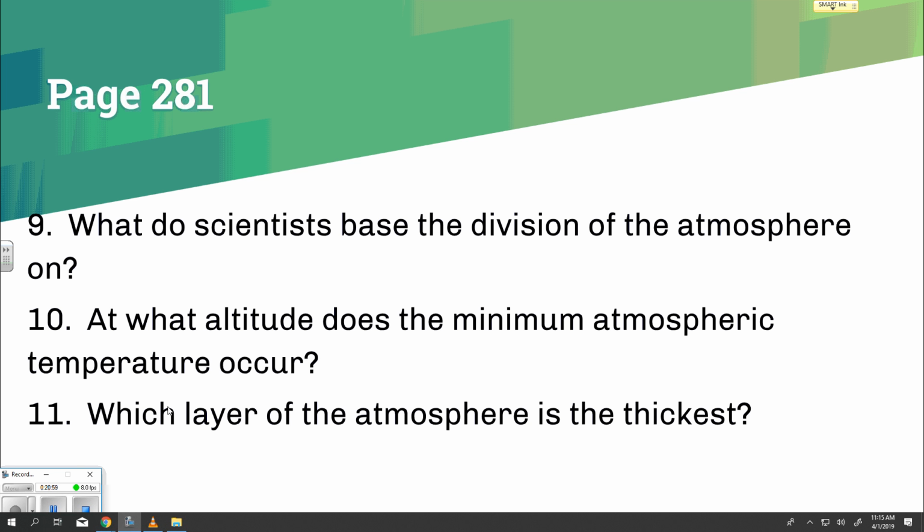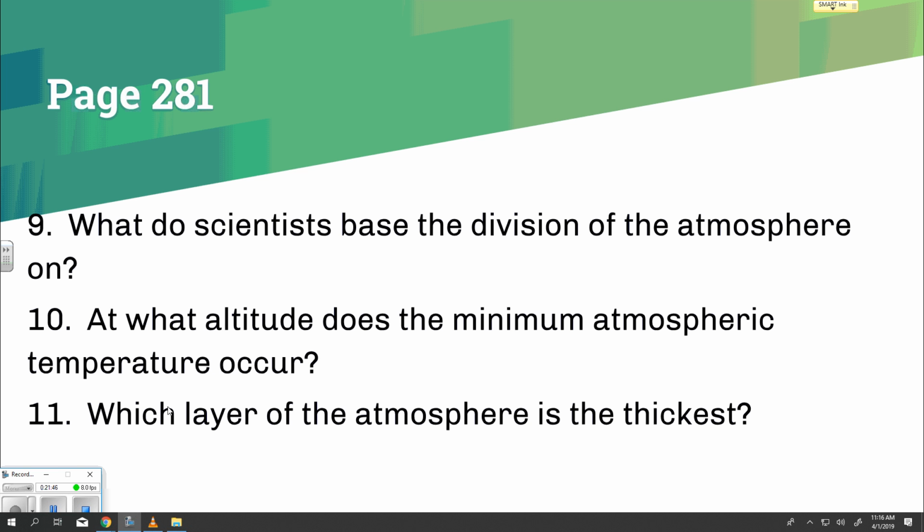Question 10. At what altitude does the minimum atmospheric temperature occur? Highlight on the left-hand side at the curve of the line between the thermosphere and mesosphere, at 80 kilometers. Your answer is 80 kilometers.